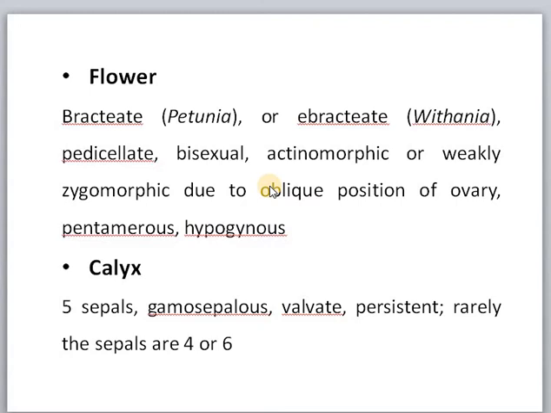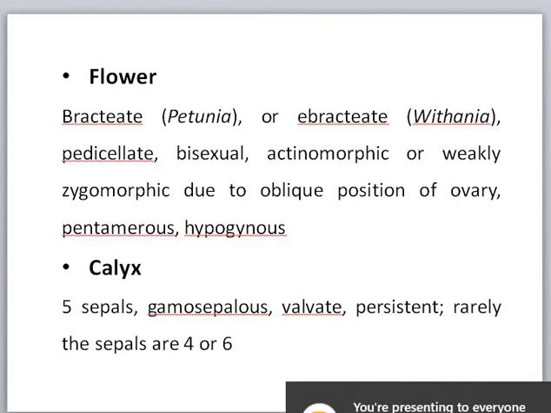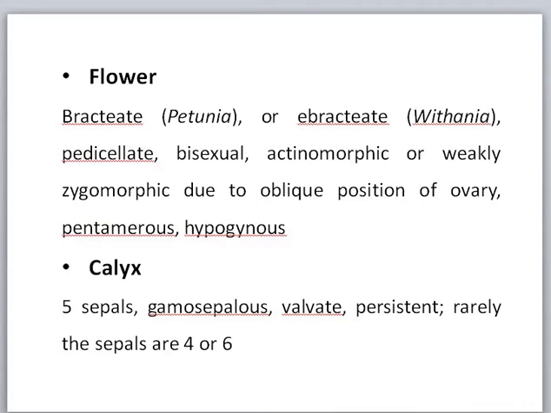This flower is mainly actinomorphic. Flower has a bract, so they are bracteate, or some members of this family are ebracteate. They have a pedicel, so it is called pedicellate. Both male and female sex organs are present, so they are called bisexual.